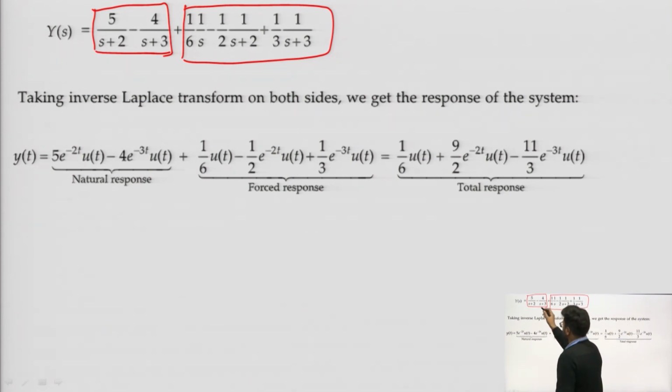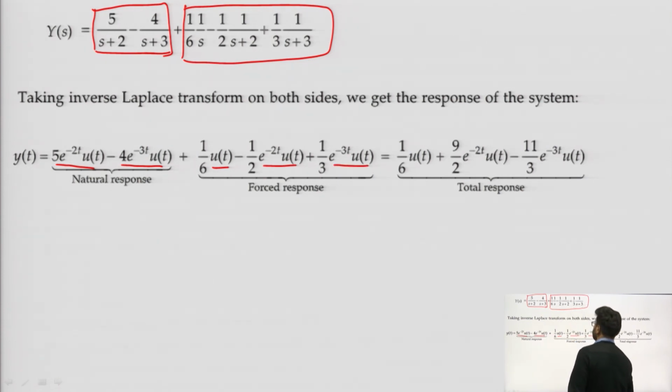After taking its inverse Laplace transform, it will be 5 e^(-2t) u(t) minus 4 e^(-3t) u(t) plus (1/6)(1/s) giving u(t), minus (1/2) e^(-2t) u(t) plus (1/3)(1/(s+3)) giving e^(-3t) u(t).